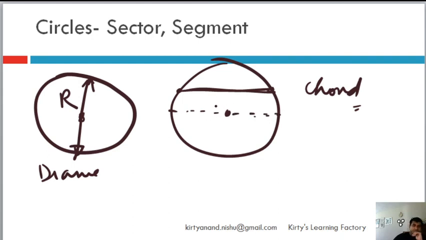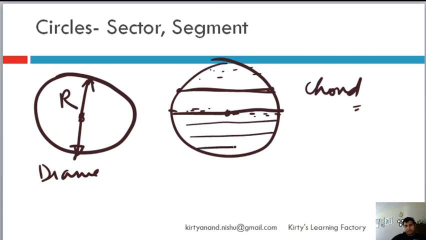It will be the diameter. And see, it's very simple to visualize. This will be small, this will be larger, larger, larger. The moment you come to the center, if it passes through the center, this is going to be the largest chord, because then again the length will start to reduce. And a diameter also joins 2 points on the circle. So a diameter is the largest chord of the circle. Very simple to understand.